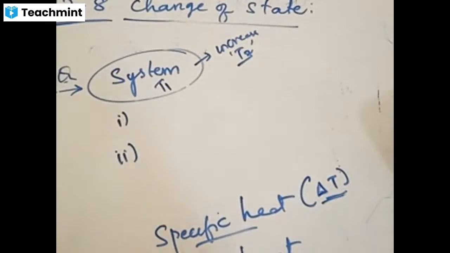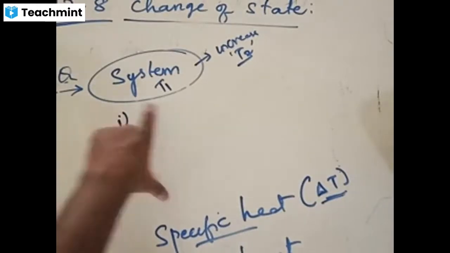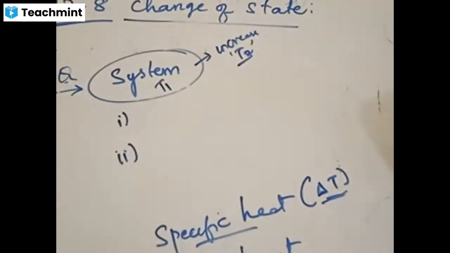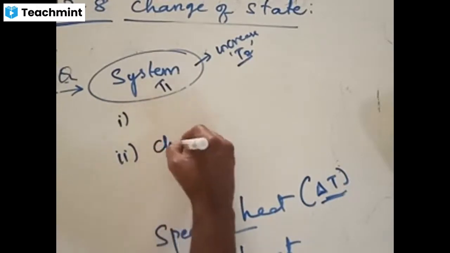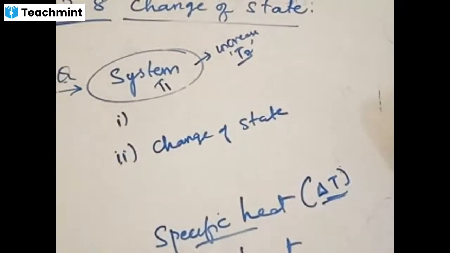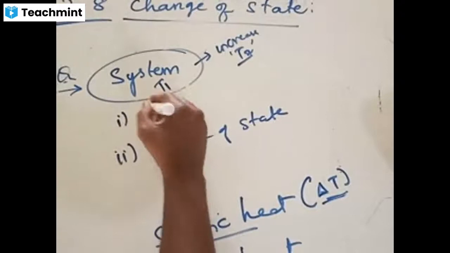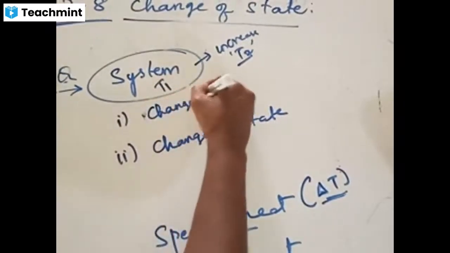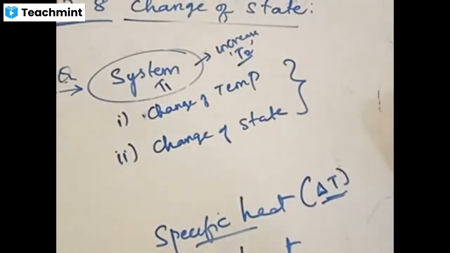Increase of temperature is nothing but getting hotness to the body. More temperature, more heat. Less temperature, less heat, clearly. So one thing it does is it changes the temperature of the body. Secondly, it does the concept of change of state. What does it mean? This is an important point. One is that a change of temperature will take place. There is some difference here. You should catch the difference between these two.